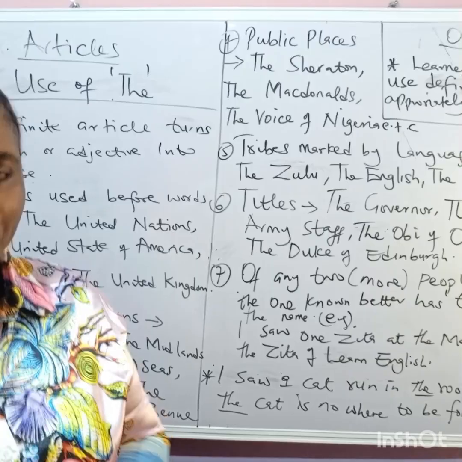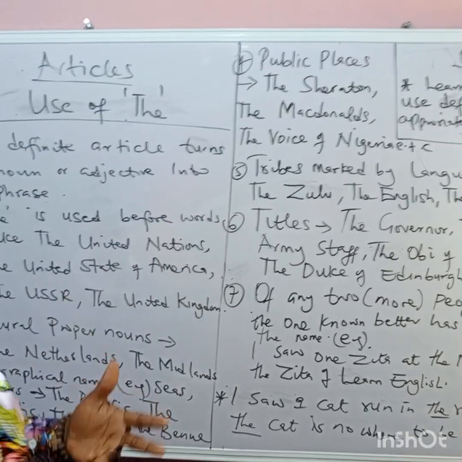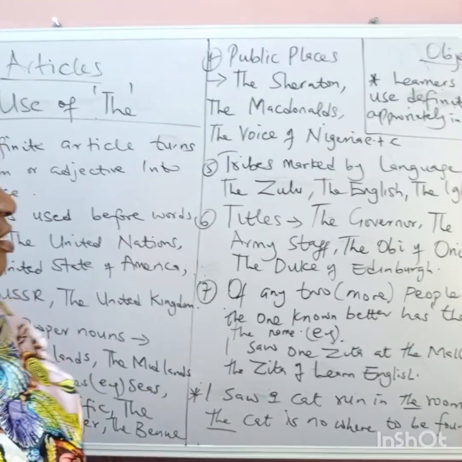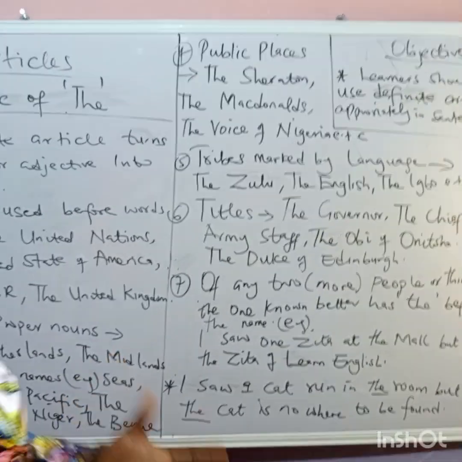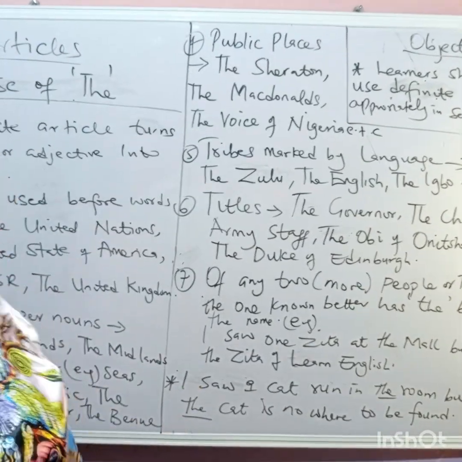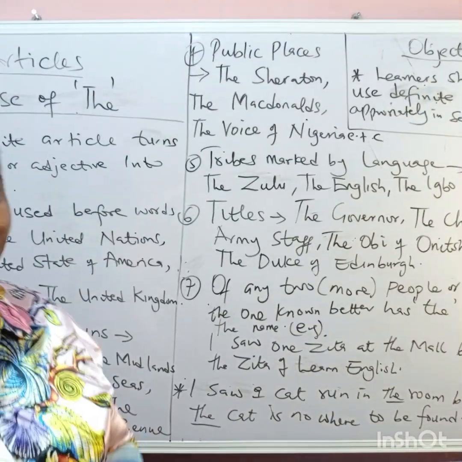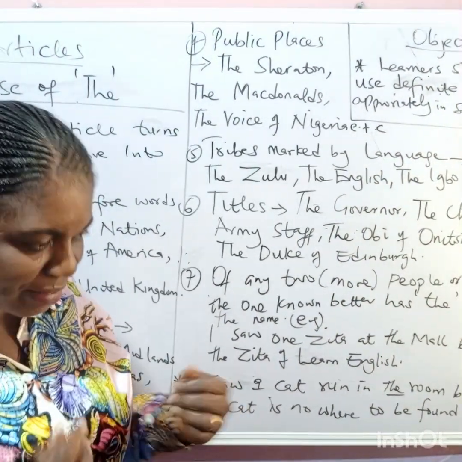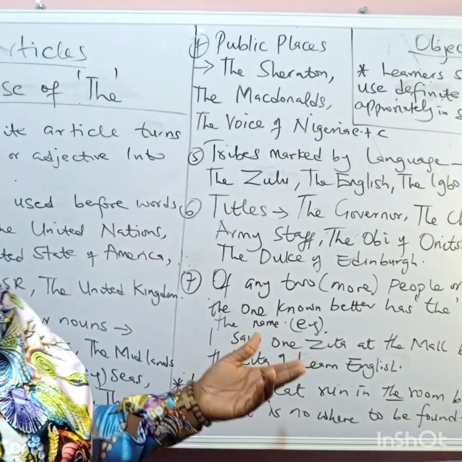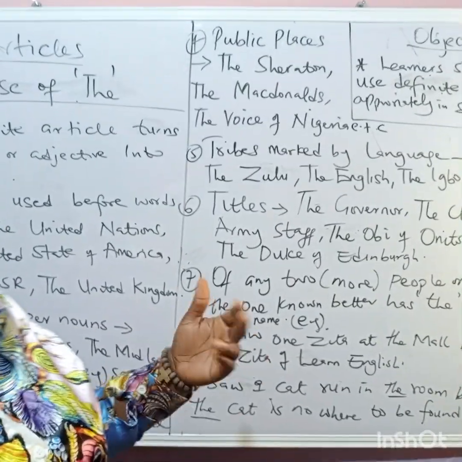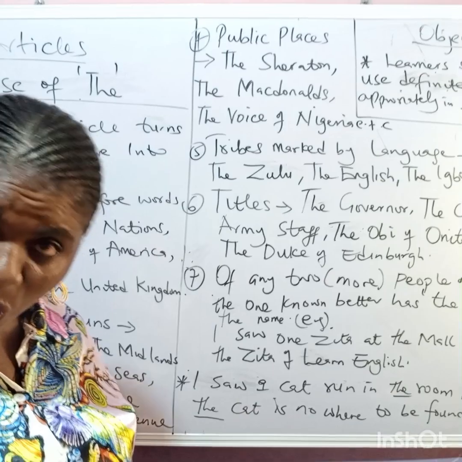You use the before them. Then public places, the Sheraton, the McDonald's, the Voice of Nigeria. You use that. Then we also have tribes marked by language. The Zulu in South Africa, the English, the Igbo.